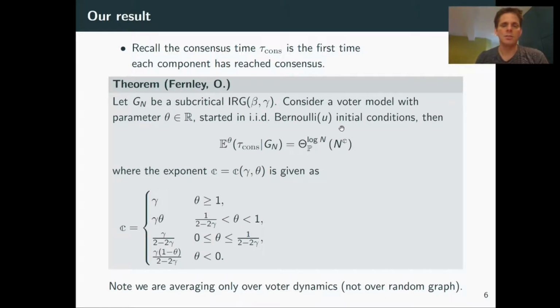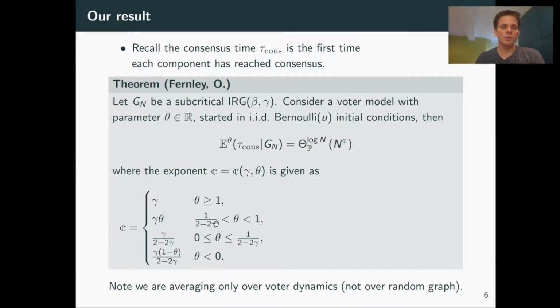And this constant c depends on the parameters gamma and theta. And our notation here, this log n, means that we allow multiplicative factors of log n to some power in there as well, but we also have upper and lower bounds, and they hold in probability. And the interesting thing is now this exponent c here. So if theta is greater than 1, then you get c is equal to gamma, which is maybe what you expect because n to the power gamma is the size of the largest component.